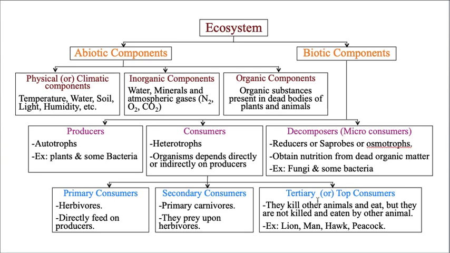Now tertiary means they are climax. Let us take a very simple example. Let us take a small plant, and it is eaten by some rabbit, and this rabbit is eaten by some man sometimes, whereas some lion or some hawk will also eat it.